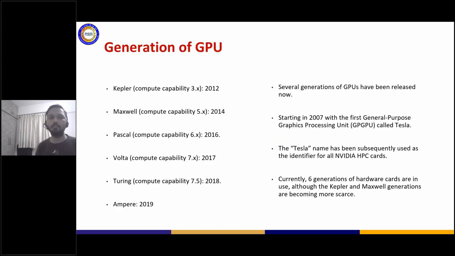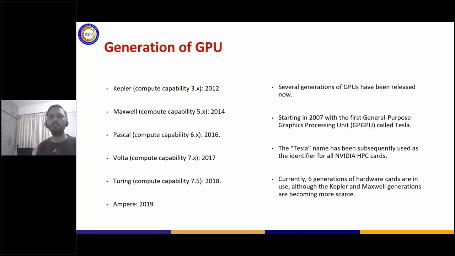And over the years, like your CPU, the GPU has also undergone multiple fundamental changes in the architecture. The first GPU was born in terms of general purpose computation in 2007 when CUDA was born. Over that time, we have already gone through 6 generations of architectures.